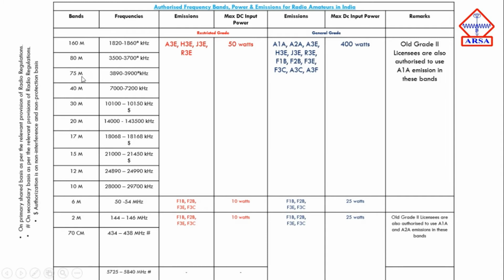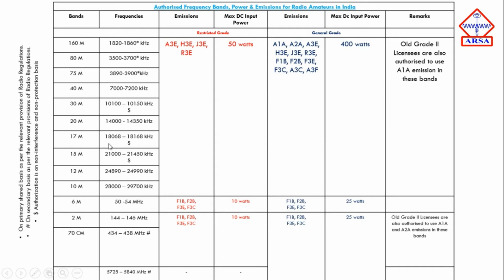Now the 75 meter band consists of the frequencies 3890 to 3900 kilohertz. Now the 40 meter band consists of the frequencies 7000 kilohertz to 7200 kilohertz, that is 7 megahertz to 7.2 megahertz. Now the 30 meter band consists of 10.1 megahertz to 10.15 megahertz. Now the 20 meter band consists of 14 megahertz to 14.35 megahertz.